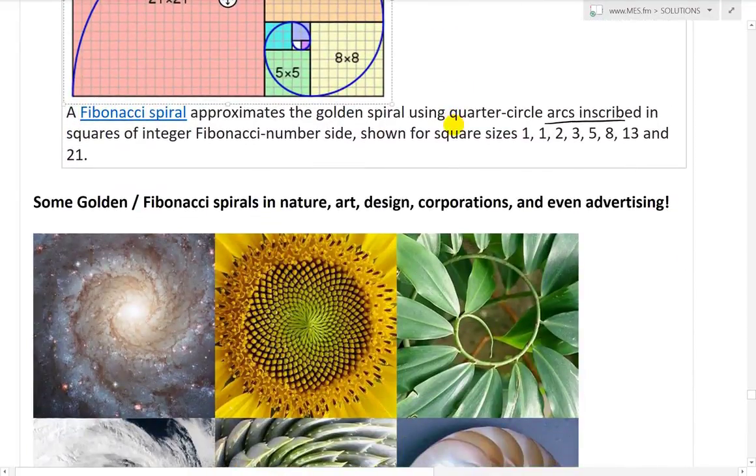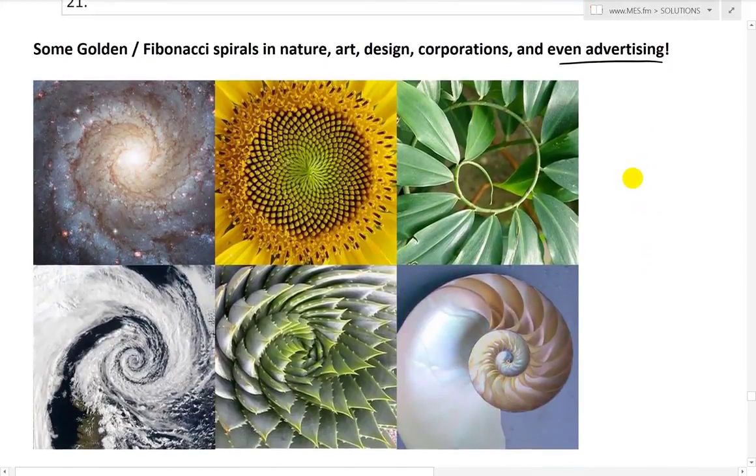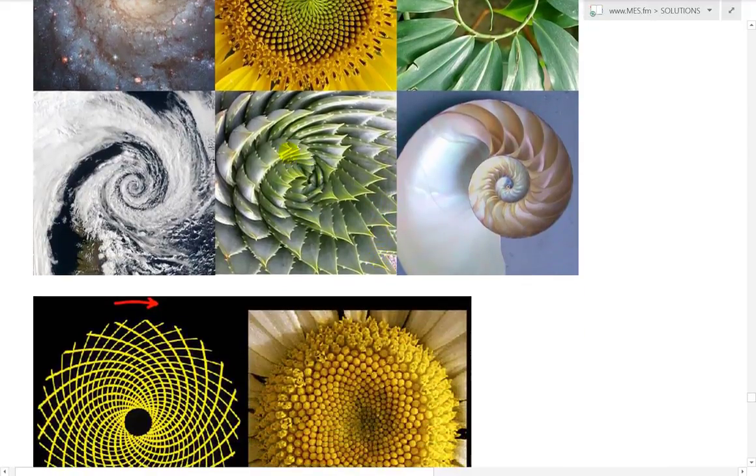So anyways, finally, let's go over some golden and Fibonacci spirals in nature and art, design, corporations, even advertising, and Fibonacci sequences, and so on. So here's a galaxy, goes spiral like that. Very fascinating stuff. There's a hurricane, and there is a flower. And there are other leaves like that going in there. There's a shell, and some other leaves or plants like that.